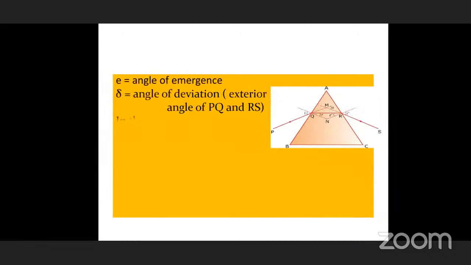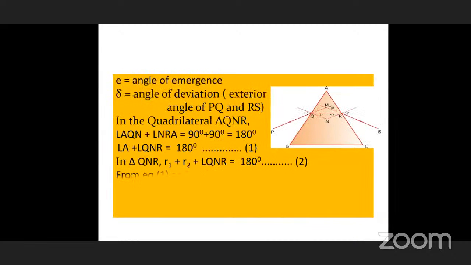Finally, you can see the emergent ray RS makes an angle with the normal, which is called the angle of emergence. It is taken as small e. The incident and emergent angles are both in air, and the two refracted angles are inside the prism. You should remember that.